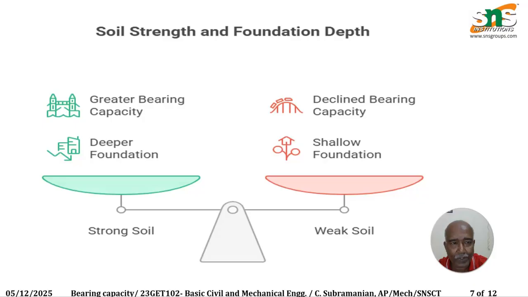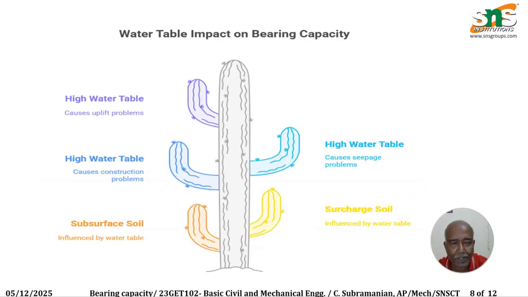And also there must be consideration of water flow. The water table has an impact on the bearing capacity, as there will be water flow. A high water table causes uplift problems, construction problems, and affects the subsurface soils also. A high water table causes seepage problems and surcharge also.